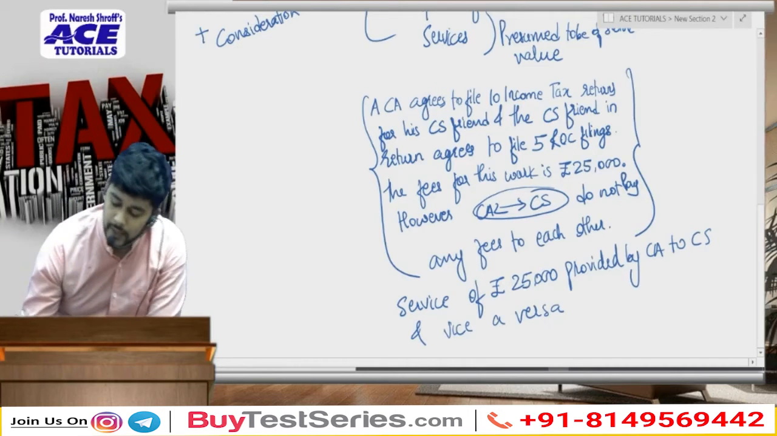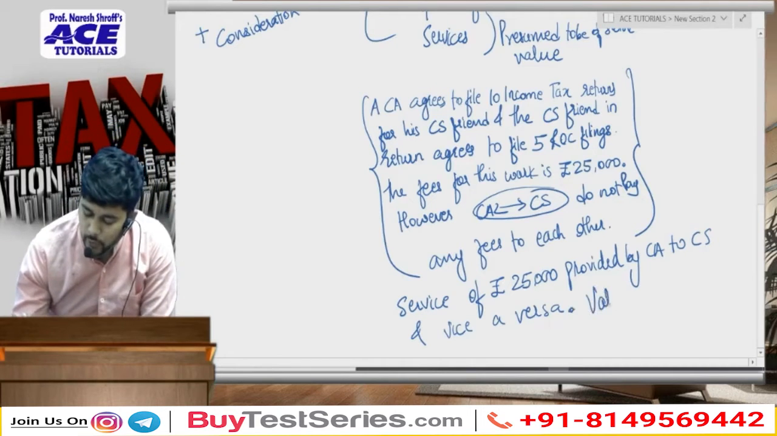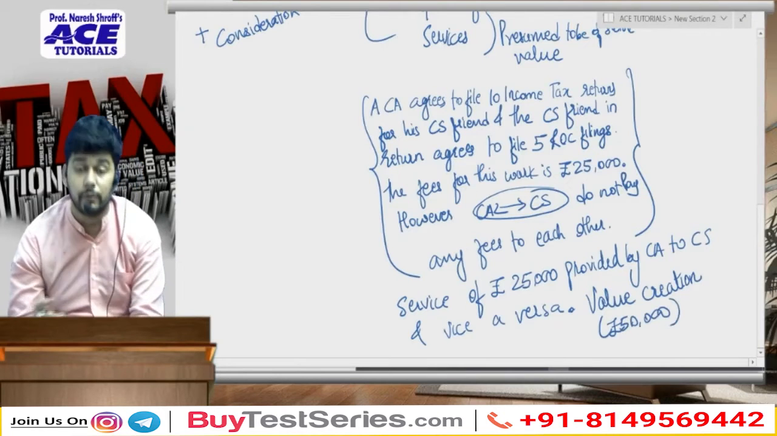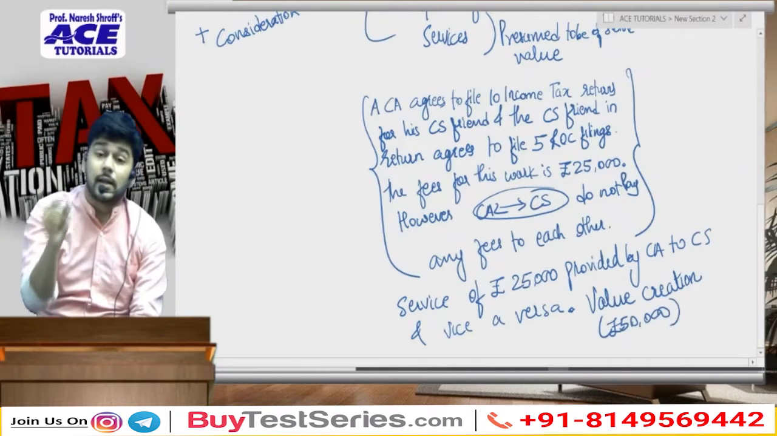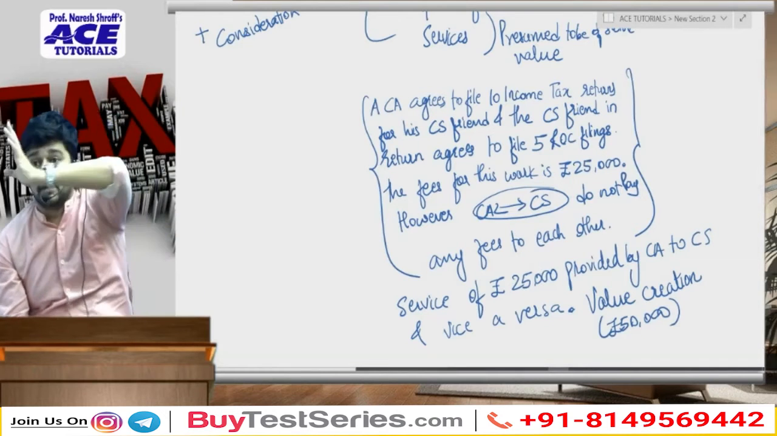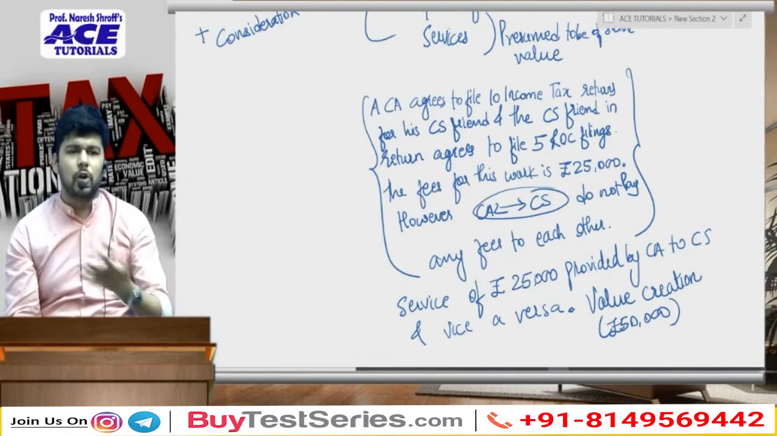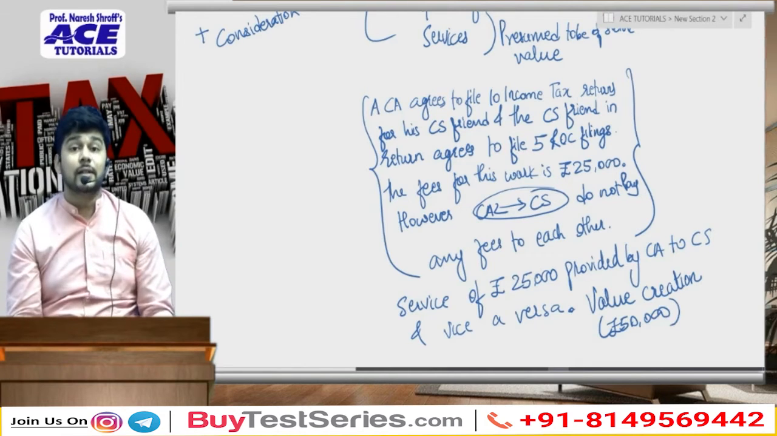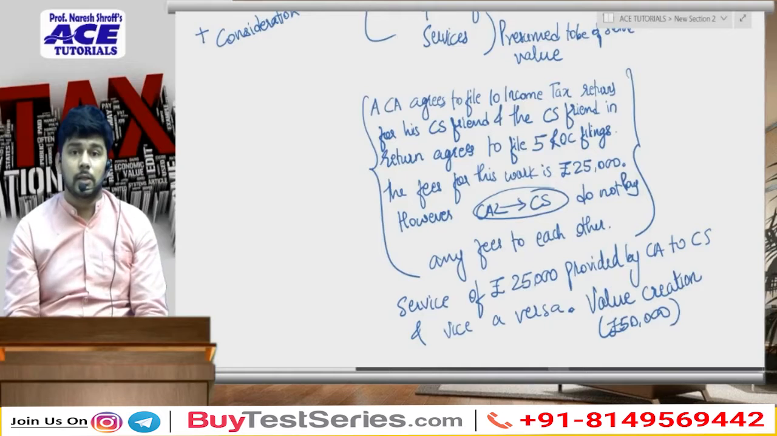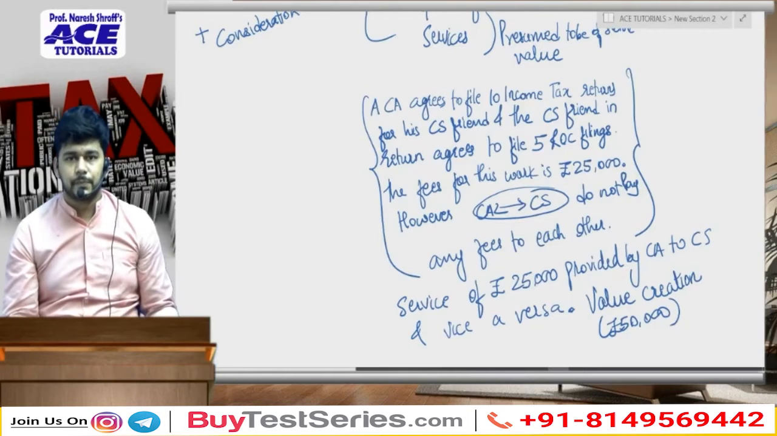So that means there is actually a value creation from the government's point of view of rupees 50,000. Now how was 50,000 considered? 25,000 of work that the CA did for the CS and 25,000 of work that the CS did for the CA. They did not end up paying anything to each other in terms of money. But where does it say that consideration has to be in money? It can be other than money.